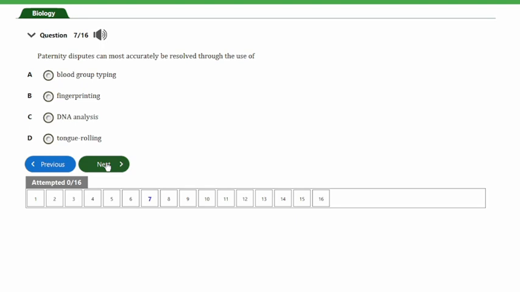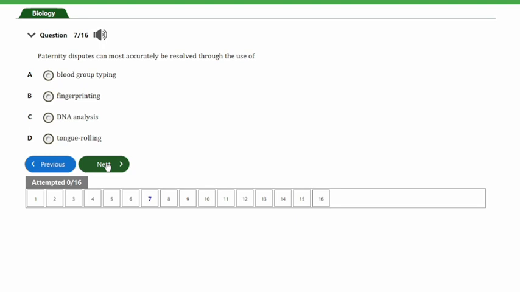It says paternity disputes can most accurately be resolved through the use of A, blood group typing, B, fingerprinting, C, DNA analysis, D, tongue rolling. So guys, the answer to this question is DNA analysis.